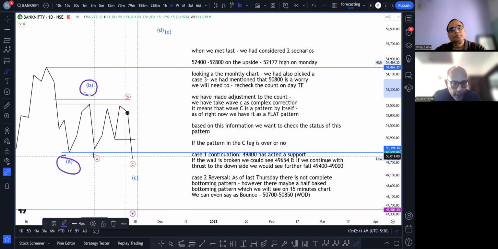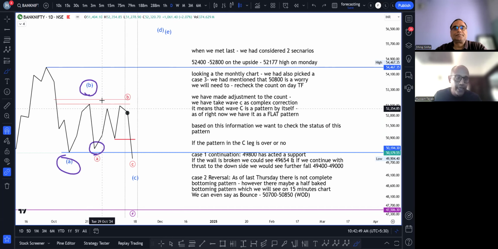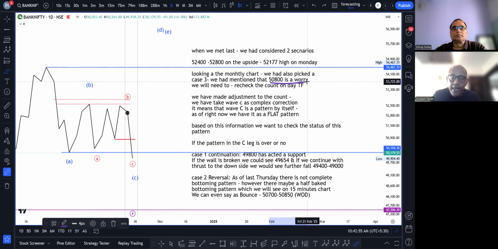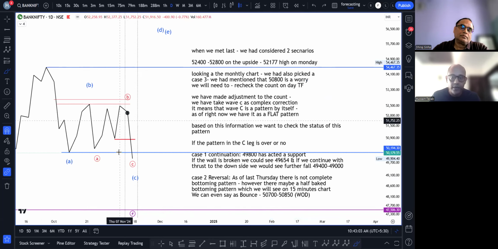Sir, till the time M3 does not take out the low of M1, M2 is not confirmed complete. That is where we made a slight error in our analysis. And hence to recheck that, we had kept it at 50,800, that if 50,800 breaks, then our count will change. What has happened now, sir? We have adjusted our count.